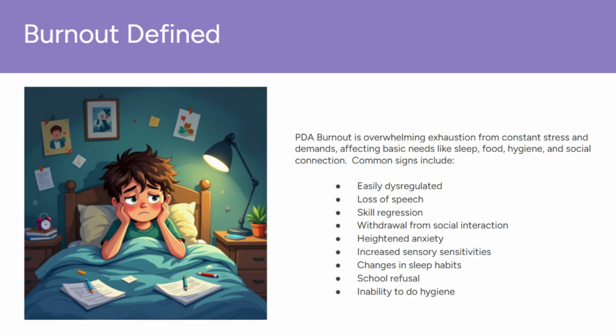Common signs of burnout include: easily dysregulated, the child may have difficulty managing emotions, and can become upset, irritable, enraged, and sometimes violent. Loss of speech, they might become nonverbal, or have trouble expressing themselves. Skill regression, skills they previously had, may temporarily disappear or weaken.